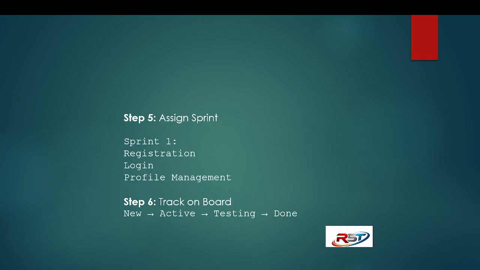We can track on the board screen: new, active, testing, done, like that. New is registration, login, profile management. So we create a new Sprint 1, and later we make it active. Later it will be tested, and after testing we make it done.